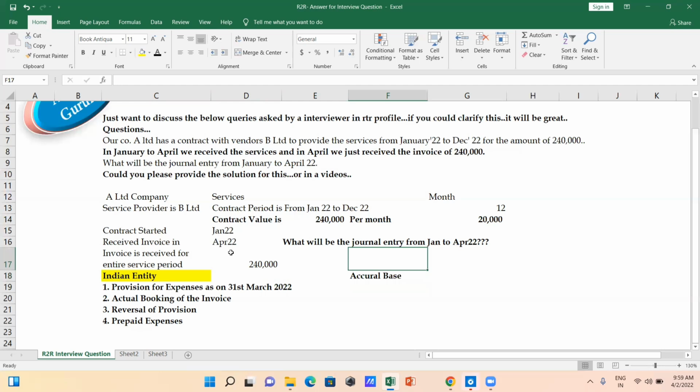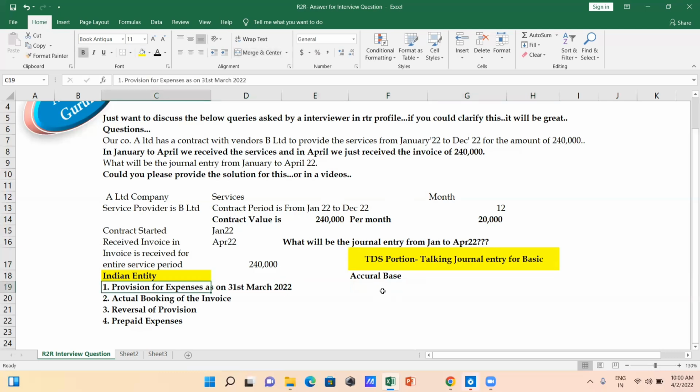We are not discussing anything about the TDS portion. Just we are talking about the journal entry for basic. And if the interviewer wants to know more about the TDS portion as well, how it's going to work, then specifically you have to ask whether he just wants to know the journal entry or he wants to know from the taxation standpoint as well.